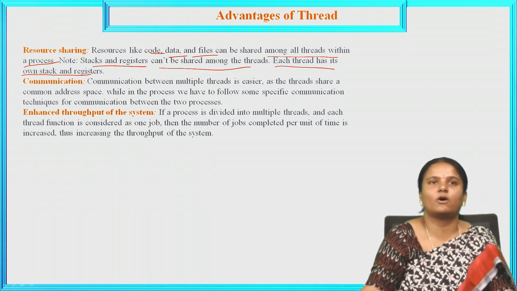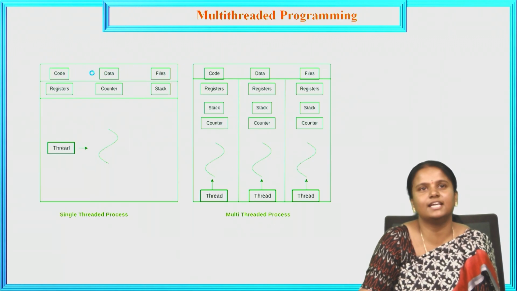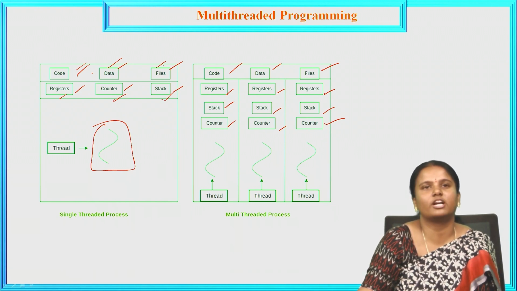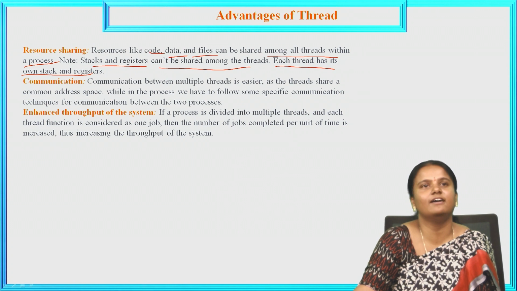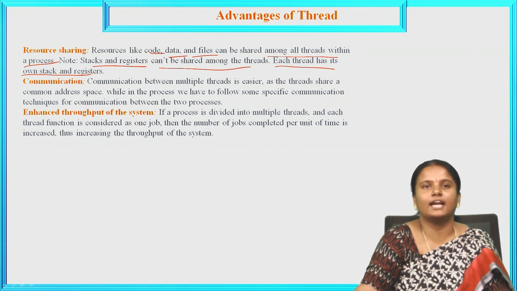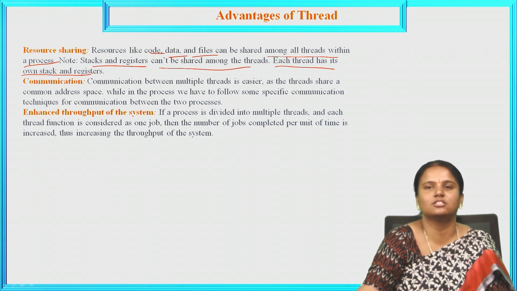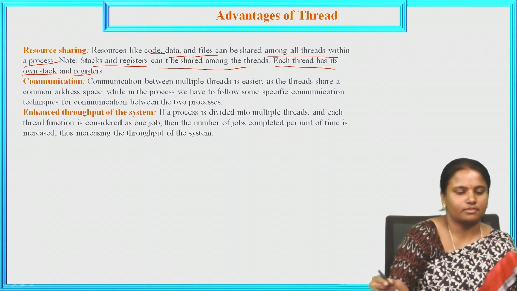In the diagram, we have seen that every thread has its own stack, data, code and registers. For every thread it consists of code, data, files, registers, a program counter and a stack. That is the point for resource sharing: the stack and registers cannot be shared among different threads. So every thread has its own stack and its own registers.